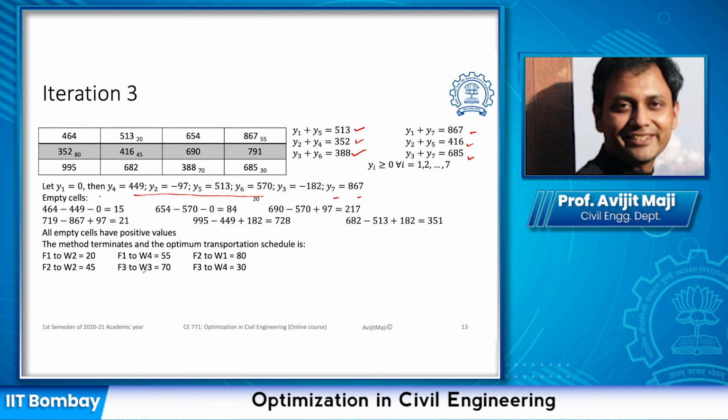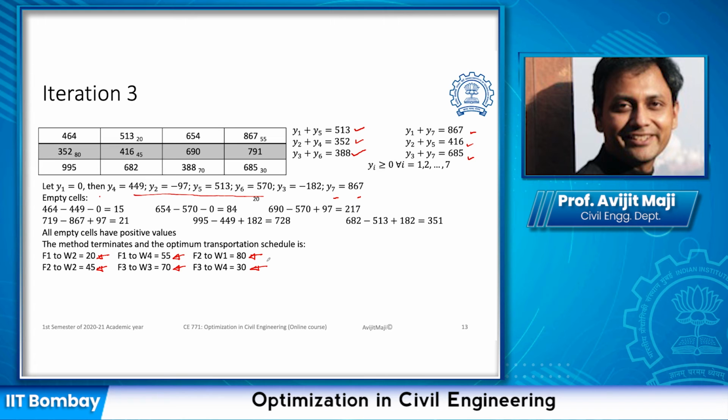And the solution indicates that from factory 1 to warehouse 2 we should transport 20 units, factory 1 to warehouse 4 we should transport 55 units, factory 2 to warehouse 1 we should transport 80 units, factory 2 to warehouse 2 45 units, factory 3 to warehouse 3 70 units, and factory 3 to warehouse 4 30 units.